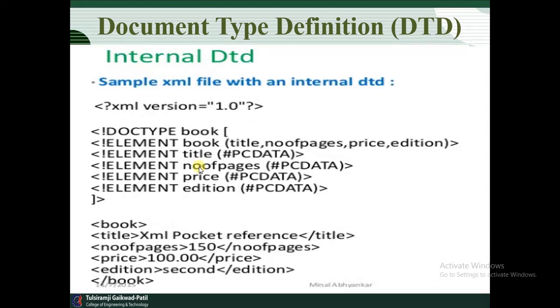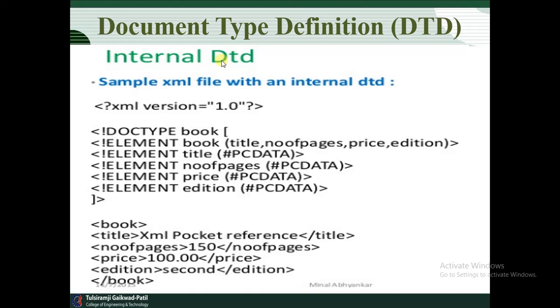Now we are going to see an example of internal DTD. Here you observe XML version 1.0, and DOCTYPE, where we have given the doctype book. It is the root element. Now the element book has four children: title, number of pages, price and editions. The element title is PCDATA, that is parsable data. Second in the sequence is number of pages. Third is price, again PCDATA, and the fourth is editions, again PCDATA. They are all parsable data, which can have names, characters and numbers. Now we need to use all the sequence in the proper way.